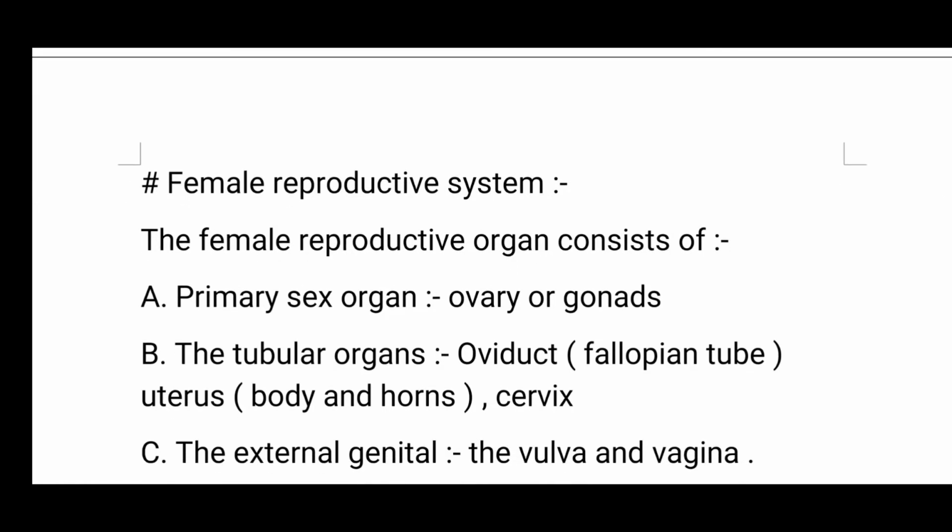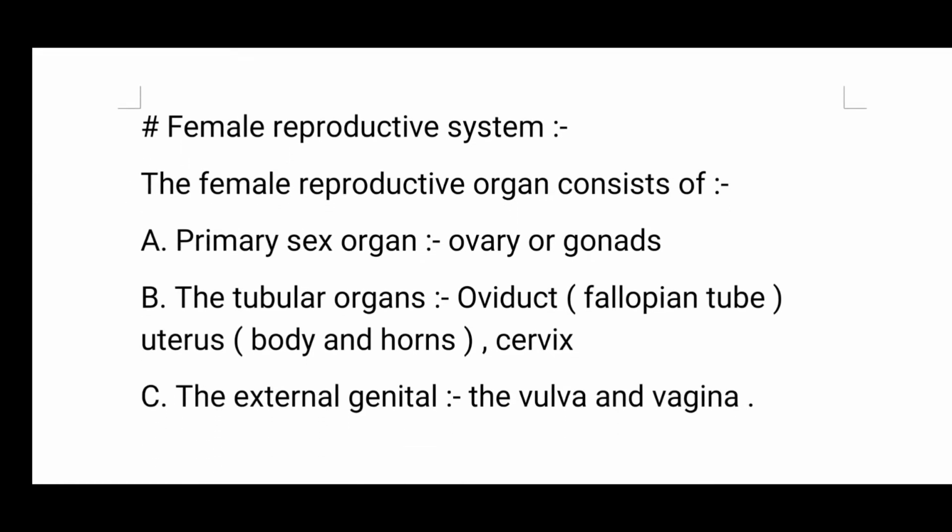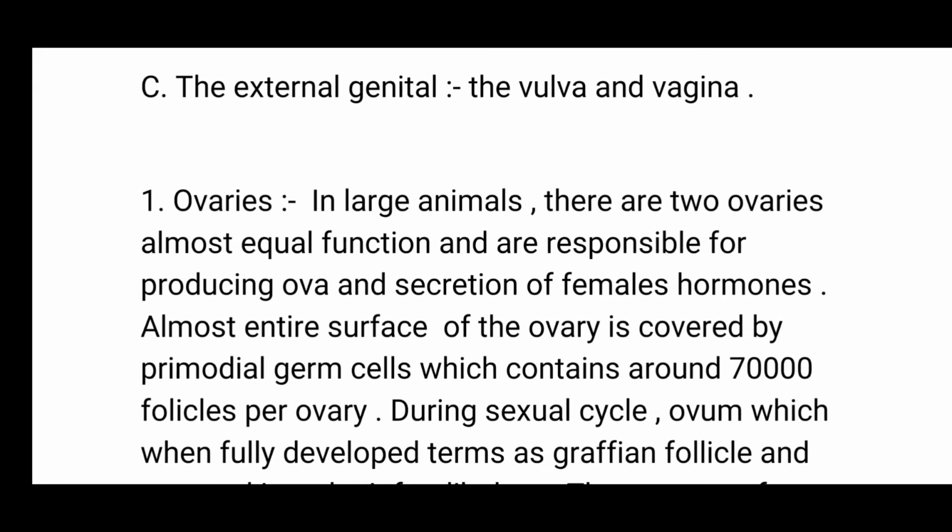And our second topic is female reproductive system. The female reproductive system's organs consist of primary, first, ovary or gonads; B, the tubular organs: oviduct or fallopian tube, uterus, body and horns, and cervix; and third, external genitalia, the vulva and the vagina. At first, the ovaries. In the large animals, there are 2 ovaries, almost equal in function, and are responsible for producing ova and secretion of female hormones.